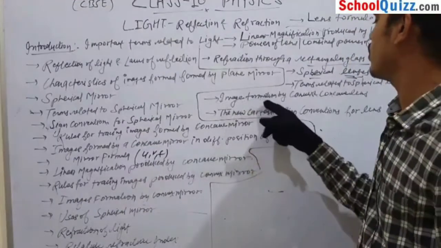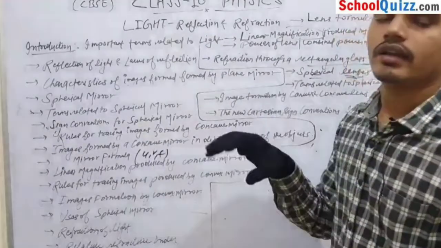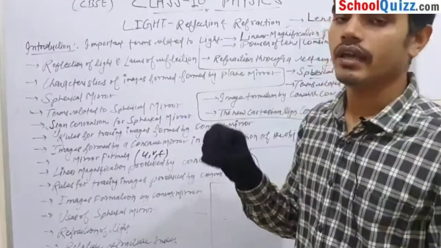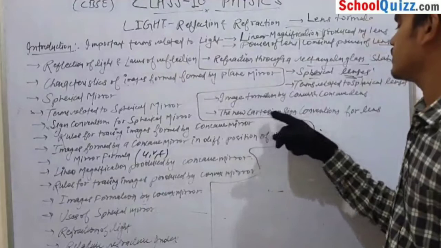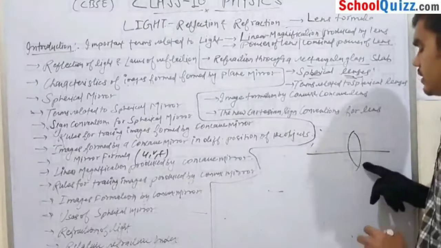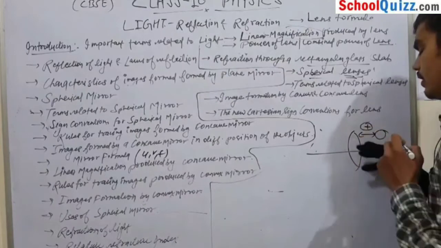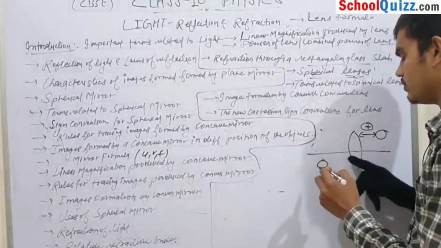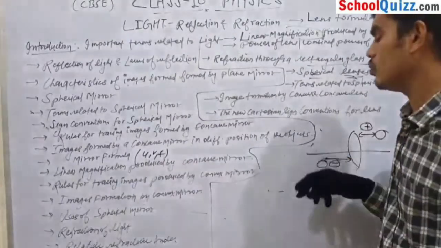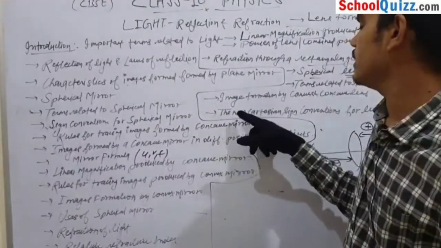Our next topic is image formation by convex and concave lenses. We will discuss how the image will be magnified by the lens and how the image will be diminished by the lens. We will discuss in detail the new Cartesian sign convention for the lens. Again, suppose this is your convex lens. If the image is formed beyond the lens, we take the distance as positive, but if the image is formed in front of the lens, then we take the distance as negative. So these are the rules which we will follow and study in this topic.